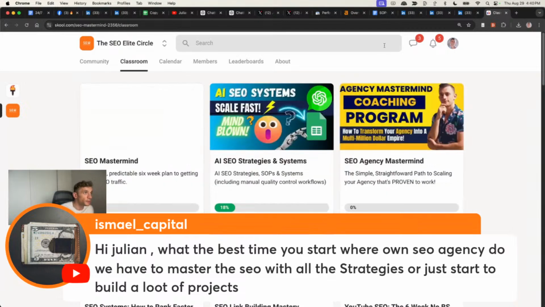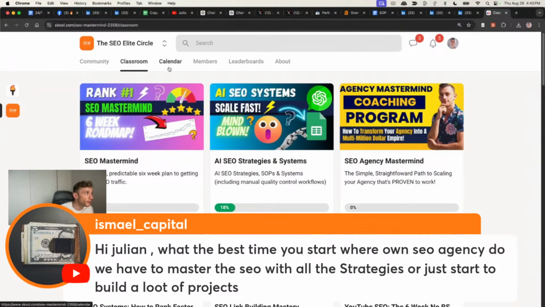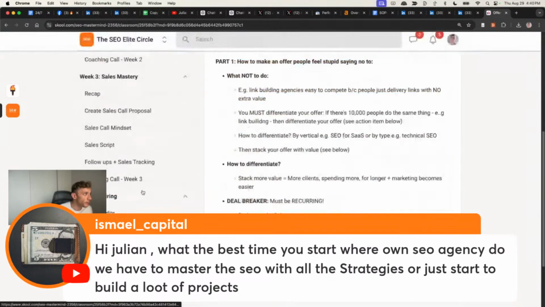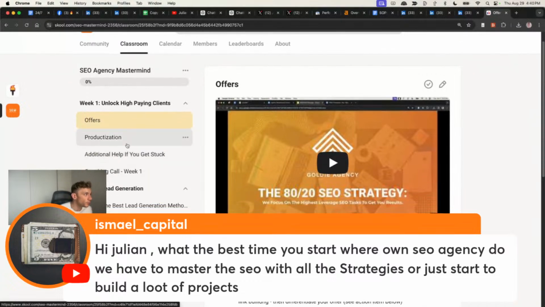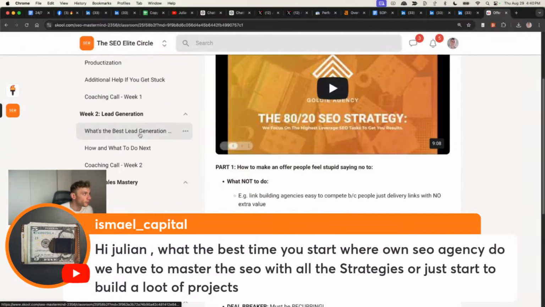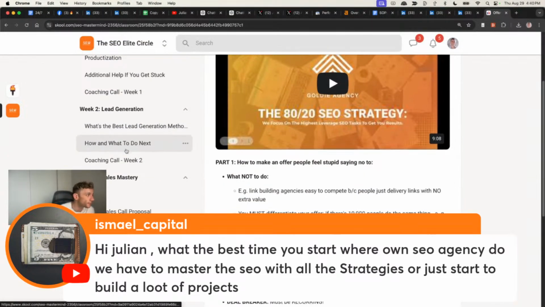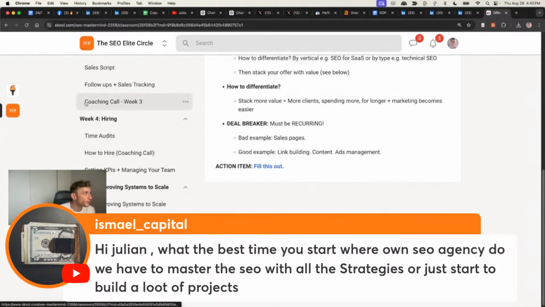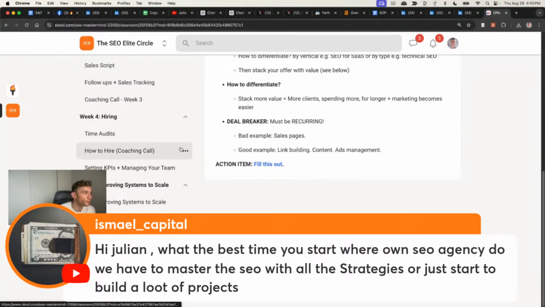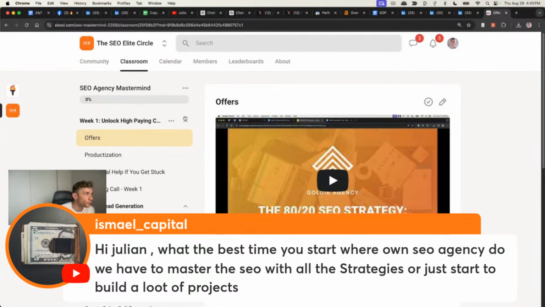But inside there, number 1, you can DM me. Number 2, you get weekly coaching calls. But number 3, if you're starting your own website or you're starting an SEO agency, you can see from start to finish, just implement the actions, right? And so if you're like, oh, I don't know what to sell, go right here, right? If you're like, I don't know how to get leads, just do week 2. That's it. If you're like, I don't know how to get sales, all right, do week 3. I don't know how to hire, okay, week 4, right? And it's a very linear system to grow your SEO agency to get more leads, traffic, and sales, right?